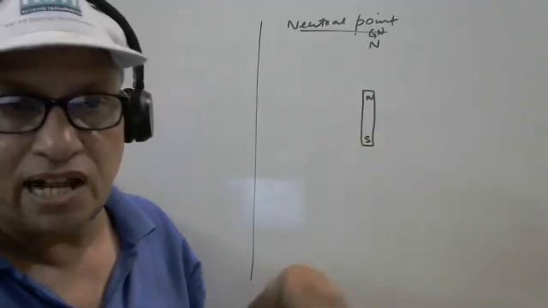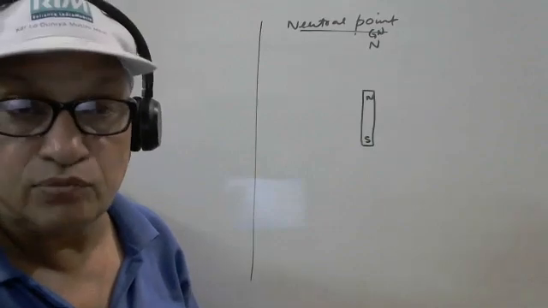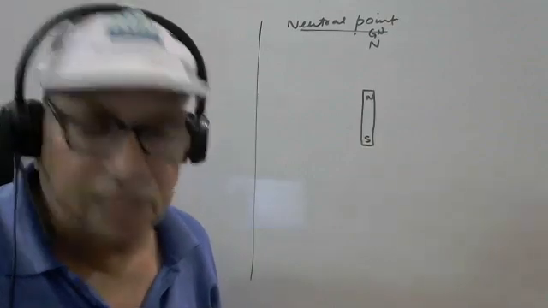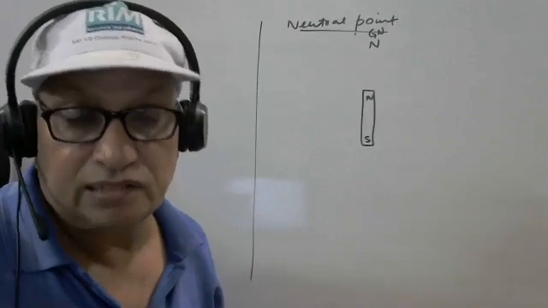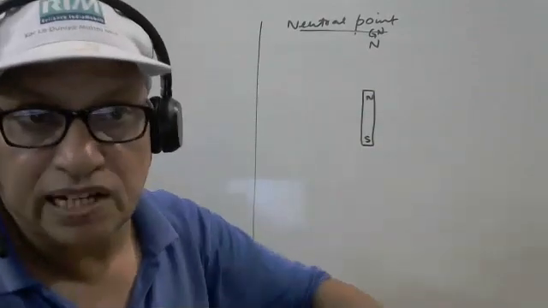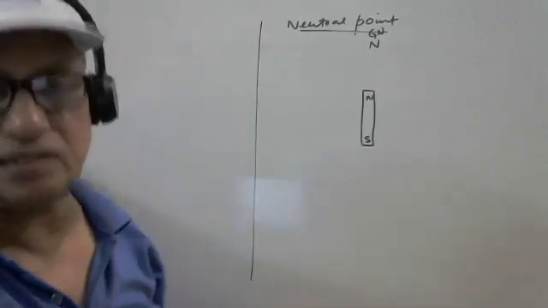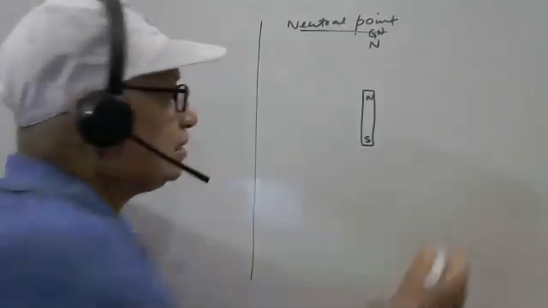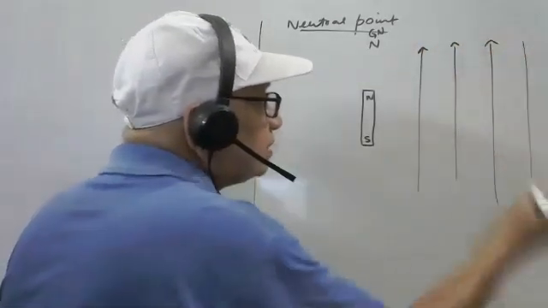For a small area like our room, lines of force are almost parallel and uniform. Actually, lines of force cannot be parallel or uniform, but because of the very large radius, lines of force seem to be parallel here for a very small space. So we can say lines of force of Earth's magnetism are like this, uniform, like this.